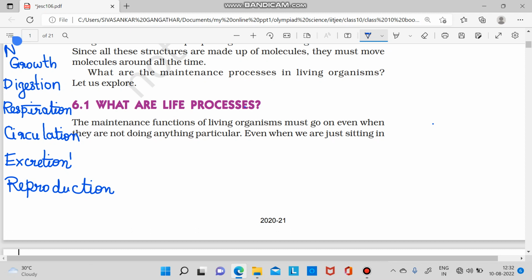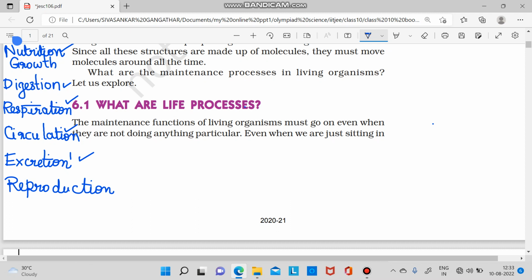Nutrition is dealt with in this chapter. So we have to eat food. First of all, to grow, what should we do? We have to eat food. So nutrition, we are going to deal with in this topic, in this life process: digestion, respiration, circulation and excretion. These are all the topics that we will discuss in this lesson.